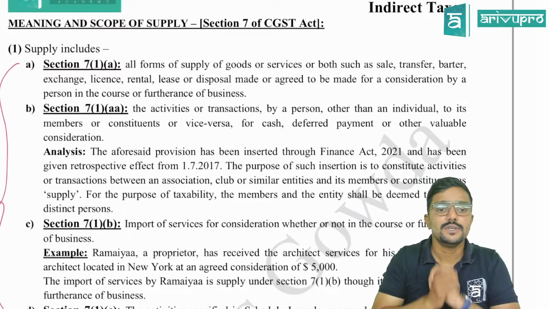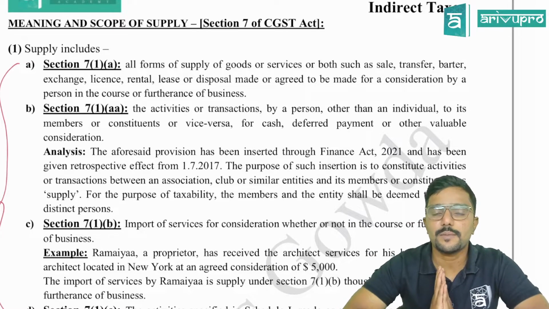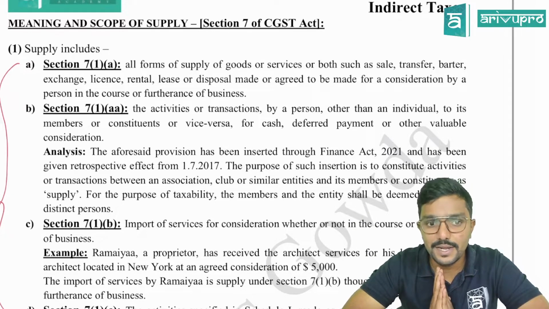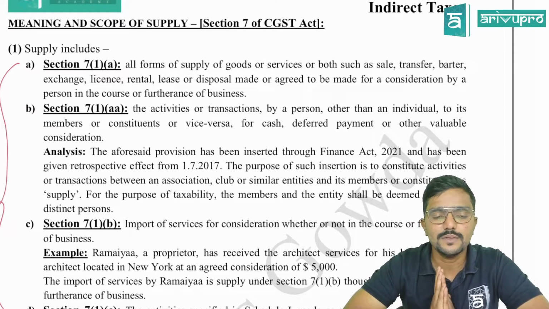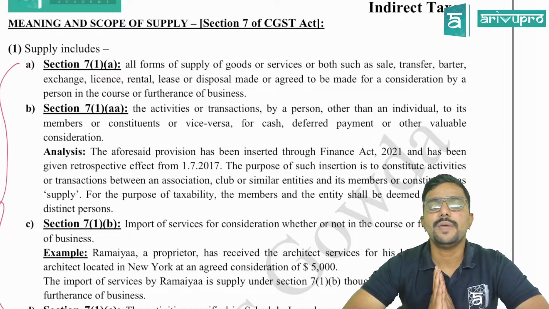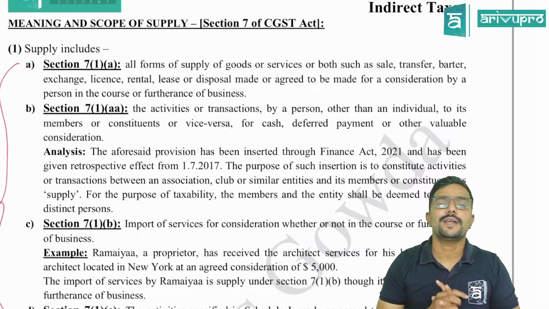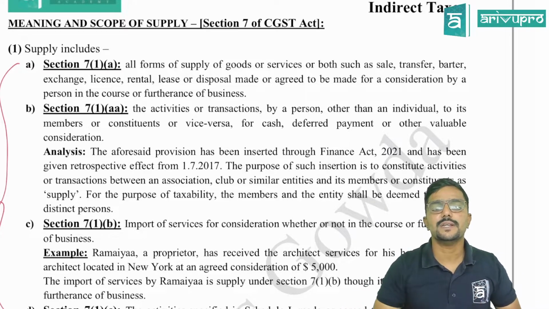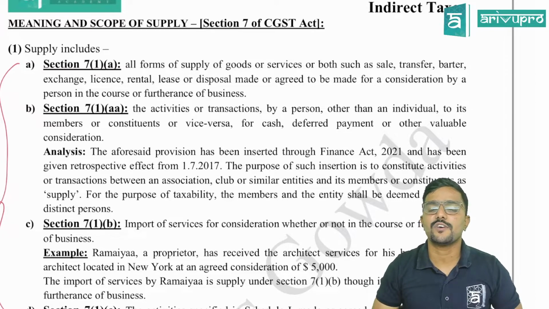Pay attention. Supply includes, subsection 1, 7.1A. We are going to A now. All forms of supply of goods or services or both, such as sale, transfer, barter, exchange, license, rental, lease, or disposal made or agreed to be made for a consideration by a person in the course or furtherance of business.